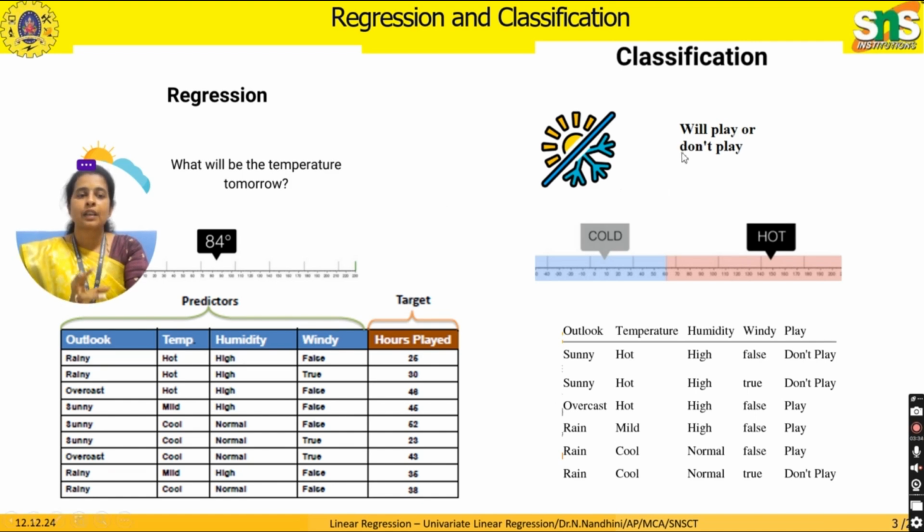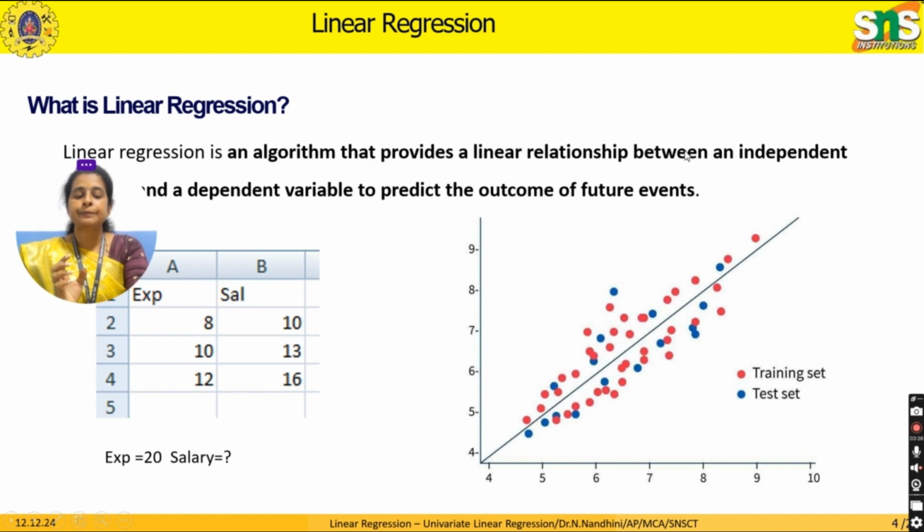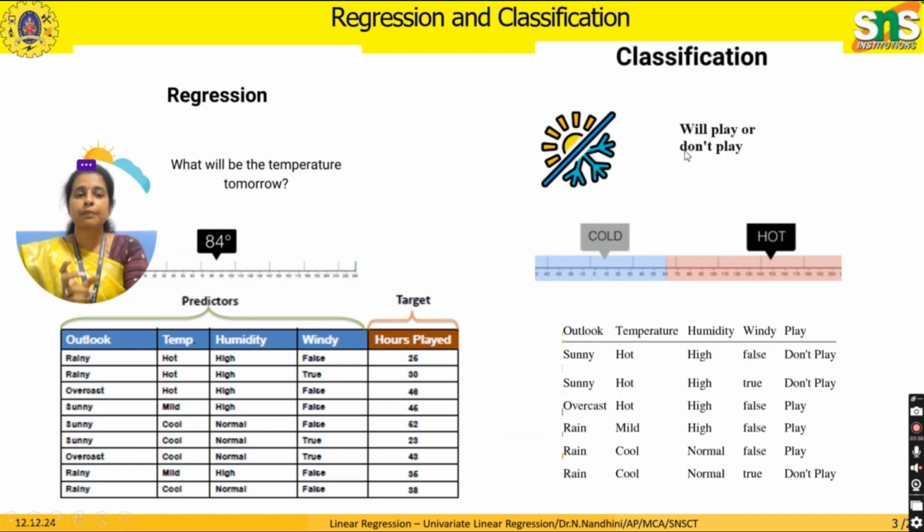On the right side, the question is, will the player play or not play, depending on the weather condition? It consists of only two values, either play or not play. For that, you prefer classification. So this is the pictorial representation to find the difference between regression and classification.